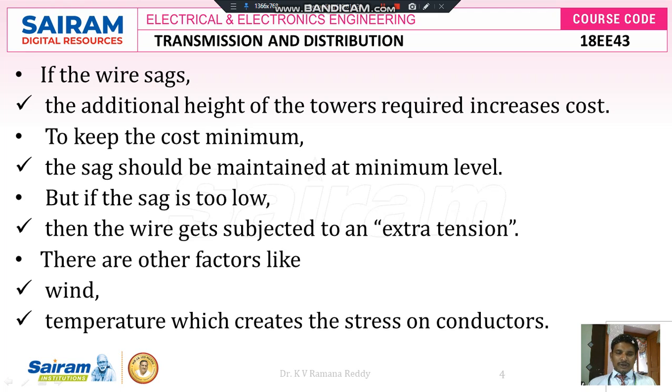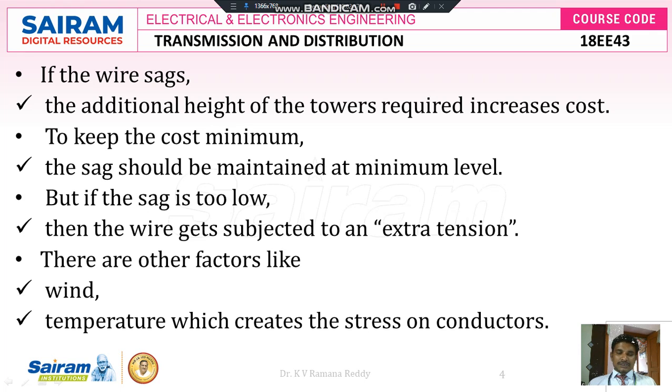So when we choose a particular height of the towers, if the height is somewhat small, then the sag is small, otherwise the sag will be high. To keep the cost at a minimum, the sag should be maintained at a minimum level. If the sag is too high or too low, then the wire is subjected to extra tension. There are other factors like wind and temperature, which create stress on the conductors.